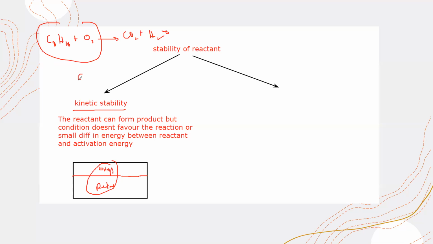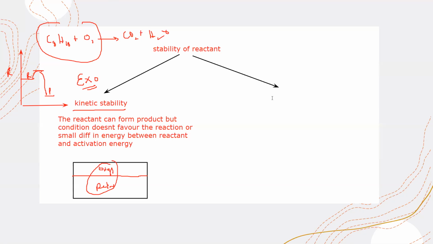So most of the exothermic reactions, the reactants are kinetically stable, meaning they have the potential to form a product. A very small amount of energy is needed to start up the reaction so that it can form a product. When we sketch a graph or energy profile diagram for reactant and product, in exothermic reactions the reactant has high energy and the product has low energy. There is a small difference between the reactant and the minimum possible energy to start up the reaction, and then it will form a product. So this mixture is kinetically stable.